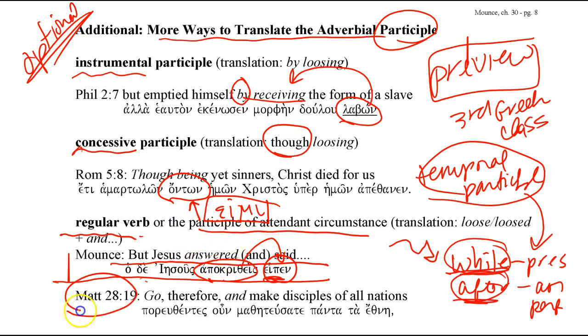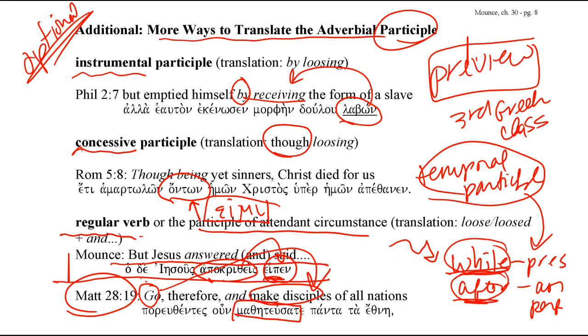The most famous example is Matthew 28:19, the Great Commission. The only finite verb is "make disciples." The going, the baptizing, the teaching them everything I've commanded you, the going, the baptizing, and the teaching are all participles. But a lot of times what you see in translations are not participles, but "Go, therefore, make disciples." What's happening here is that the going and the teaching and the baptizing are all qualifications of making disciples.